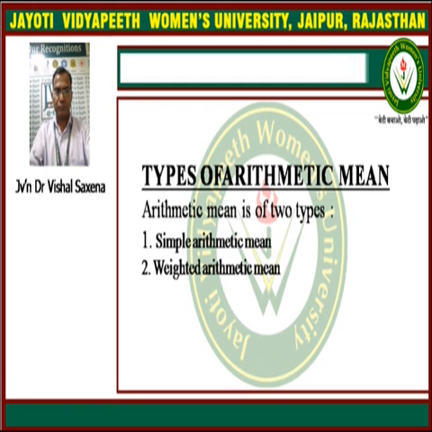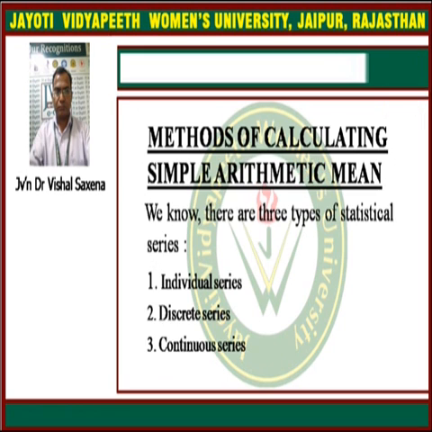Now the arithmetic mean can be divided into two parts, simple arithmetic mean and weighted arithmetic mean. We can find the simple arithmetic mean in three kinds of series: the individual series, discrete series and continuous series. Individual series means we are given just the data xi.